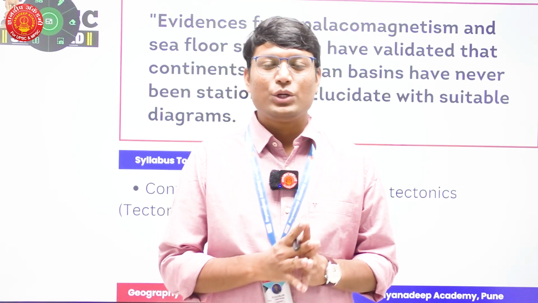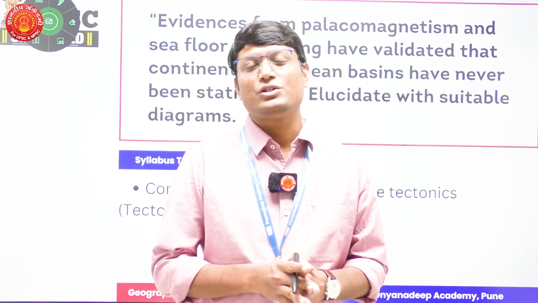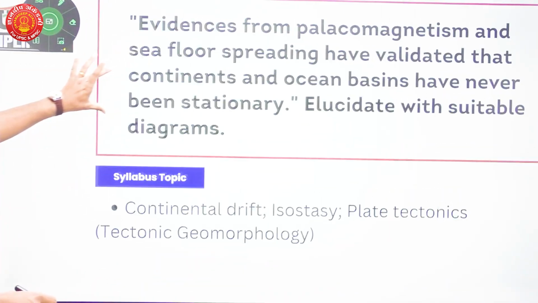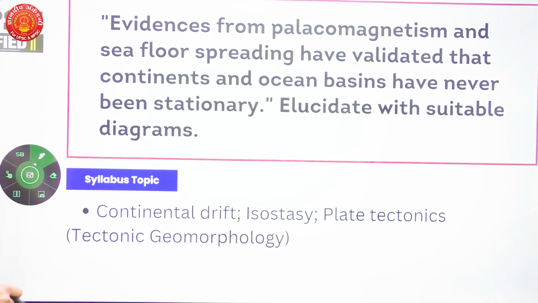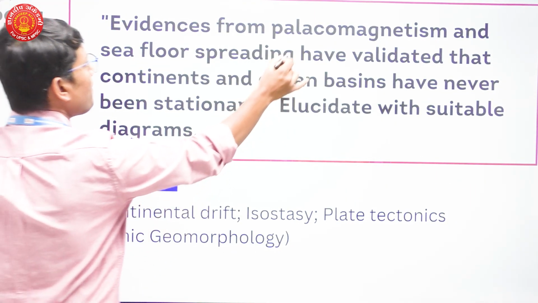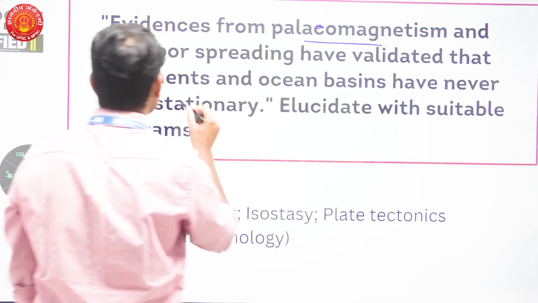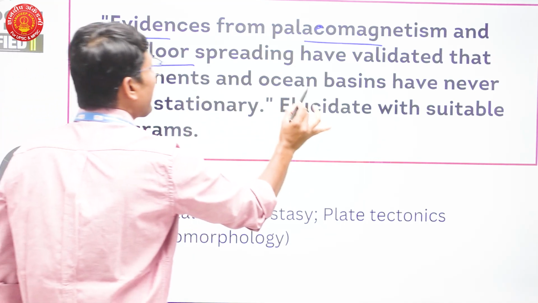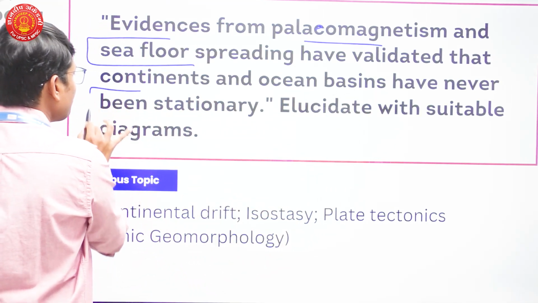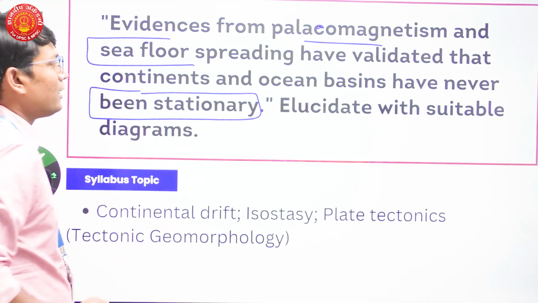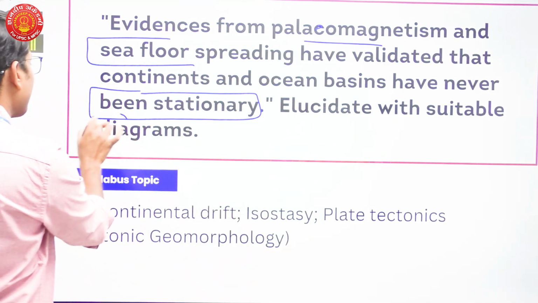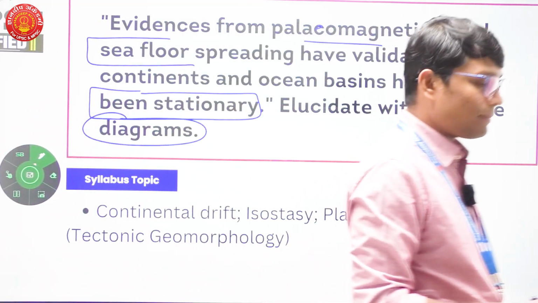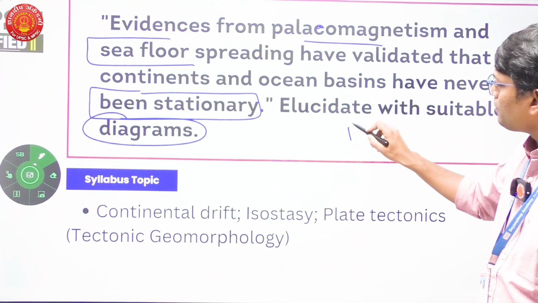In this session, we are going to discuss UPSC Geography Optional PYQs. This is a question from the 2023 paper. I'll read the question, which says: evidences from paleomagnetism and seafloor spreading have validated that continents and ocean basins have never been stationary. Elucidate with suitable diagrams.